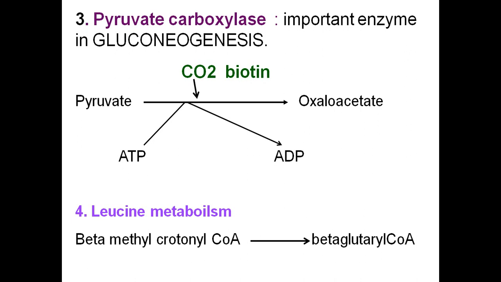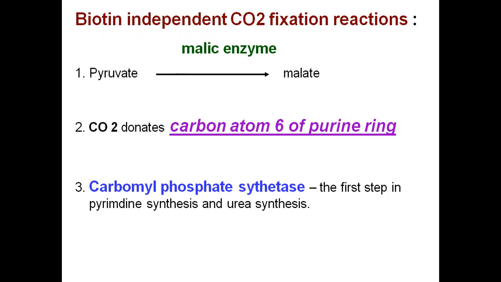Another example is in leucine metabolism, where beta-methyl crotonyl CoA is carboxylated to beta-glutaryl CoA. Likewise, there are many carbon dioxide fixation reactions or carboxylation reactions taking place in the body, and these carboxylation steps require biotin as coenzyme.